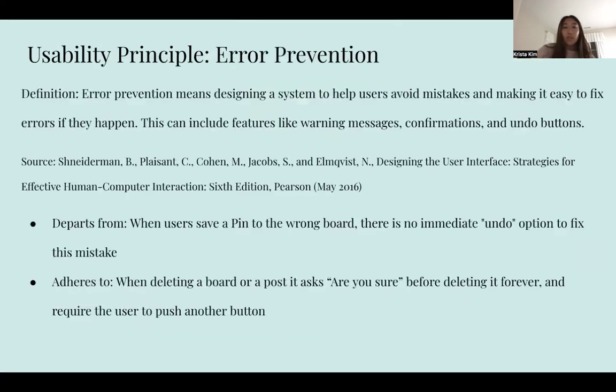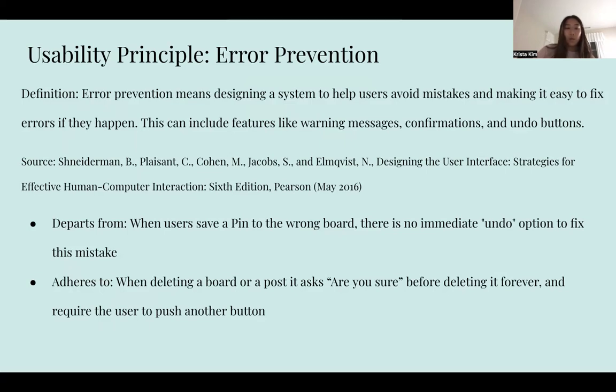The next one is error prevention. Error prevention focuses on designing applications that minimize the chance of users making mistakes. This means preventing potential errors and having features like confirmation prompts, input validation, and undo options to help users recover easily from any mistakes.